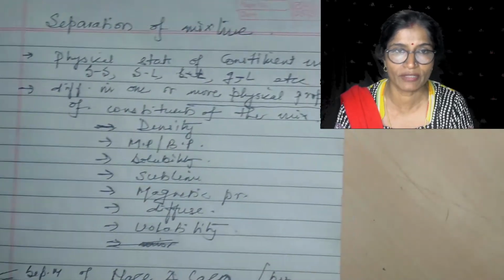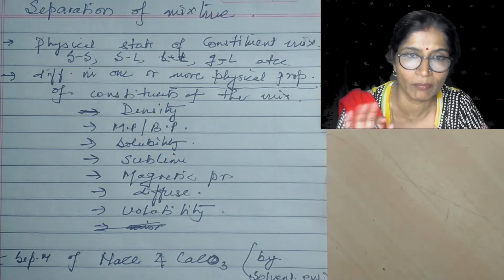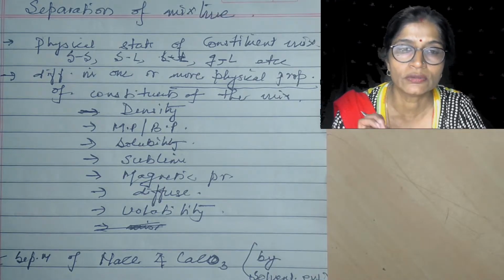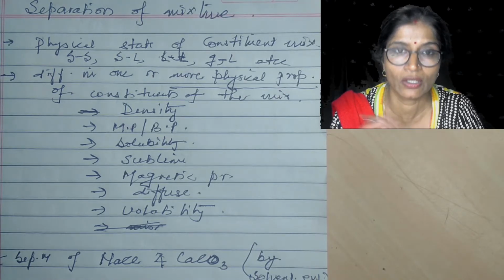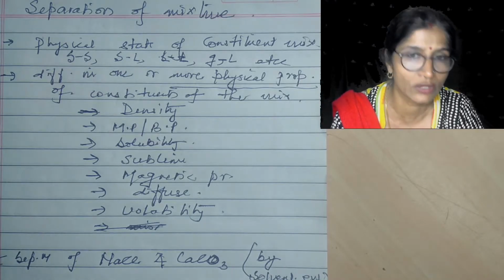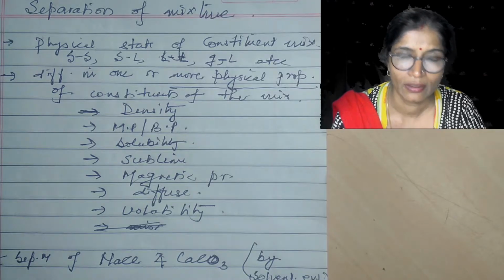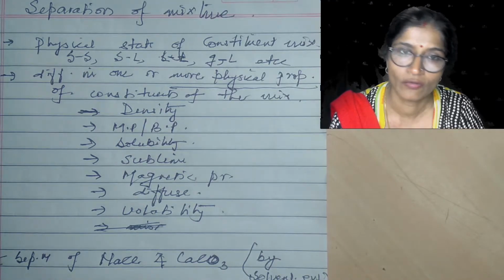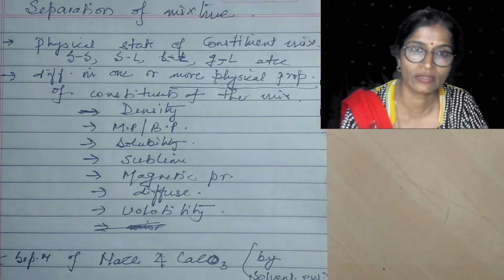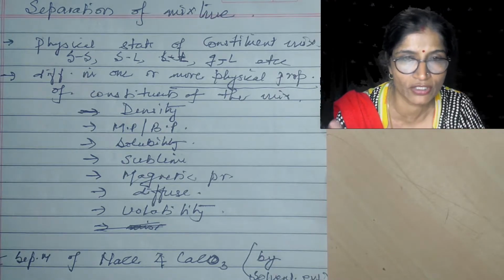Separation of mixture means a mixture consists of a number of components, and we want to separate them out. Suppose sugar is mixed with water or salt is mixed with water, then I want to separate out salt from the water or sugar from the water. Or maybe I mixed iron with copper, then I can separate out iron from the mixture of iron and copper with the help of a magnet. So there are various means for the separation of different types of mixtures.